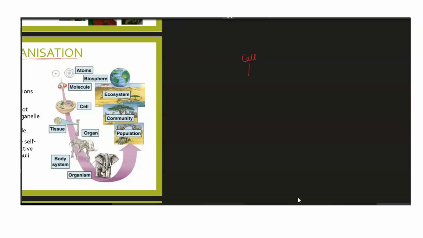When a group of cells combine together to perform one specific function, we call them tissues, isn't it? Lots of tissues combine together to become an organ, and then lots of organs coordinate with each other to become an organ system, right? And this organ system together makes up an organism.